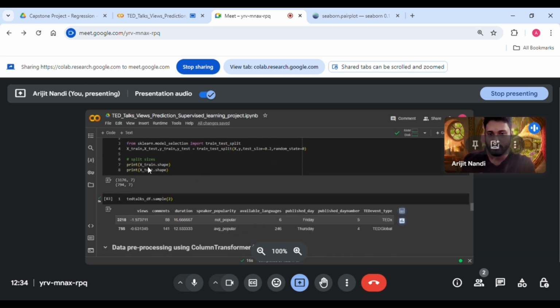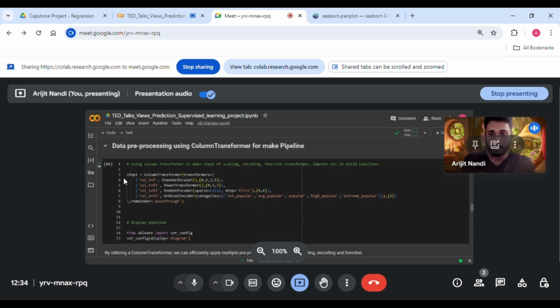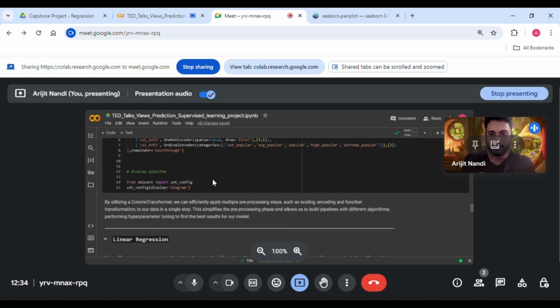So this is the shape of X train and X test. Okay, now data preprocessing using column transformer to make pipelines. Now I will be making a pipeline using this step. So I will be calling the column transformer, then transformer, then I will be setting the standard scaler, power transformer, one hot encoder, ordinal encoder, and especially I will be calling these categories in the ordinal encoder. Now I will be displaying the pipelines.